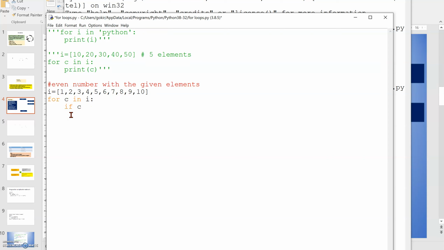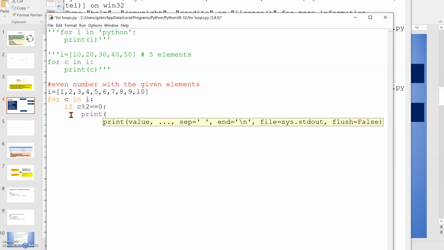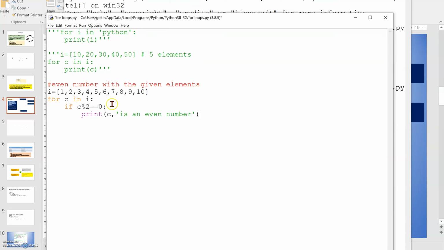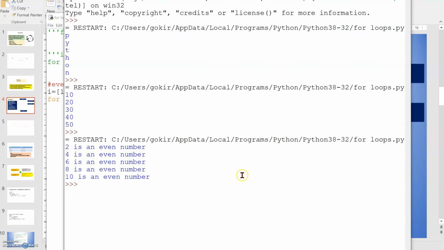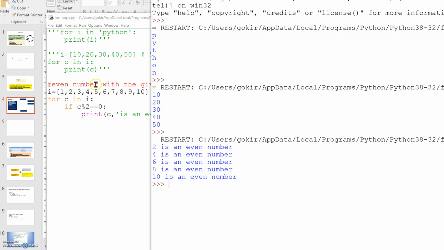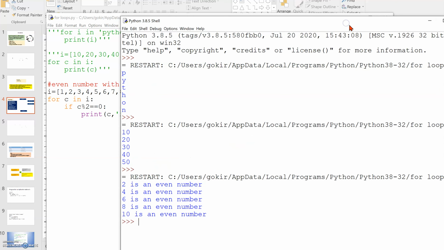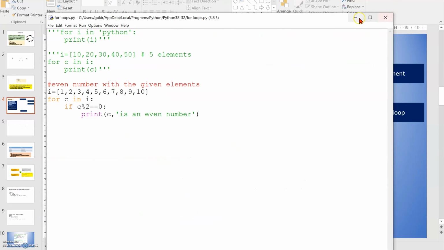So if C modulus 2 equal to 0, when I get this one, then I will print C is an even number. So whichever numbers are there in the C, that is an even number. So let me execute this program. It's okay to save. So you can see 2 is an even number. 4. Every element will be transferred. 1 also will be transferred. 3 also will be transferred. But which elements have 0 as a remainder? Then that will be an even number. Hope you can understand this program with the help of the for loop.